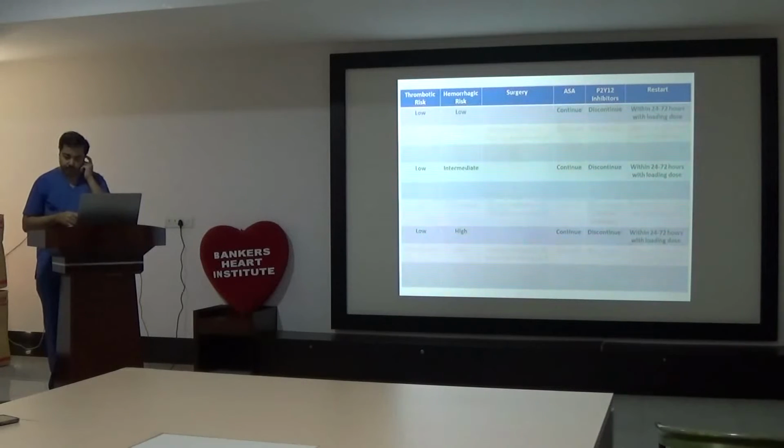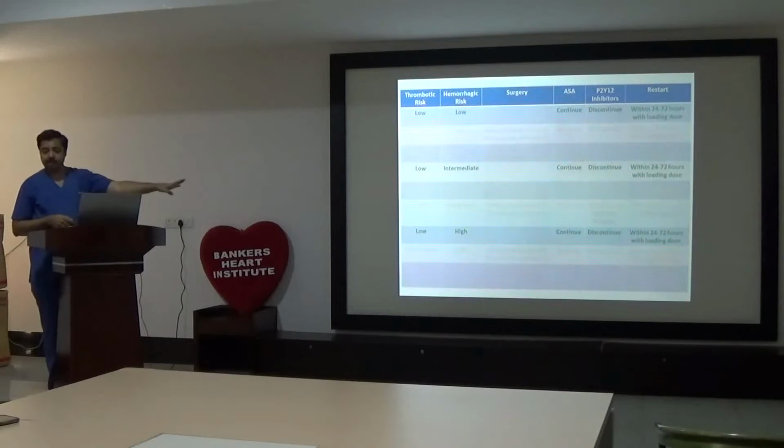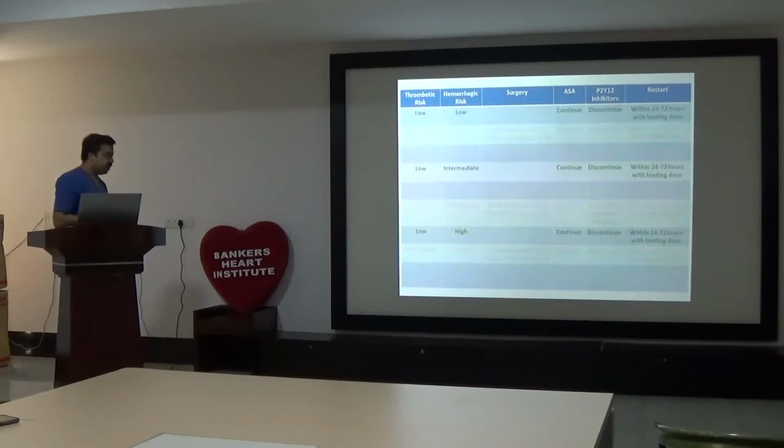And postoperatively, it is recommended to start with clopidogrel, not prasugrel, not ticagrelor. Start with clopidogrel, loading dose of 300 milligram, 24 to 72 hours after surgery. Generally 24 hours after surgery. If hemostasis is not achieved, then up to 72 hours.